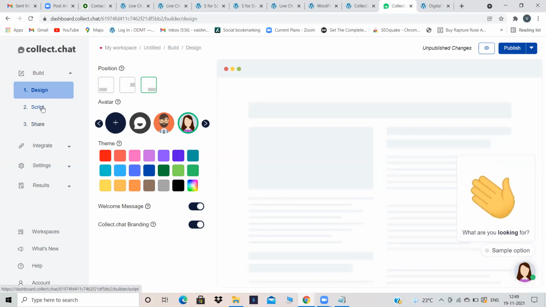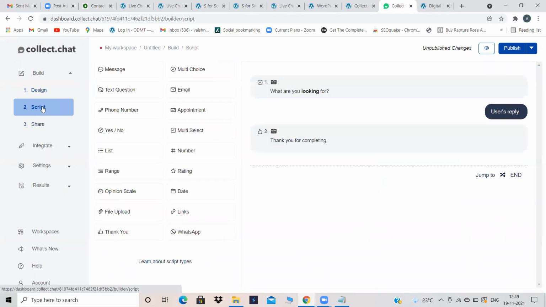Now let's go to the script option. Here what you have to do is ask questions to the user. Suppose it's digital marketing courses, you have to ask questions like, are you a working professional or a student? You have to give options to that person. Do not ask direct questions to them. That means do not ask very deep questions. If a user answers in such a way that the system does not understand, like a human being can think and reply back to you, a system will not have that capability to think and reply back.